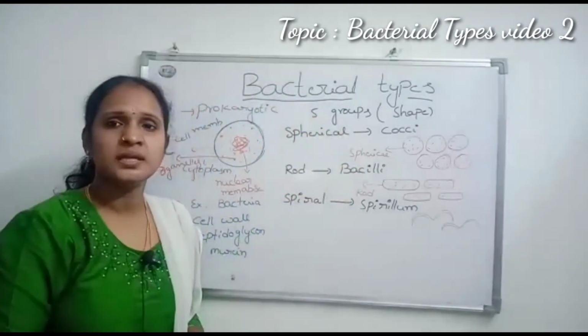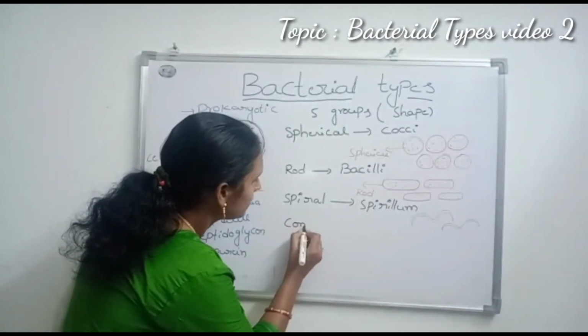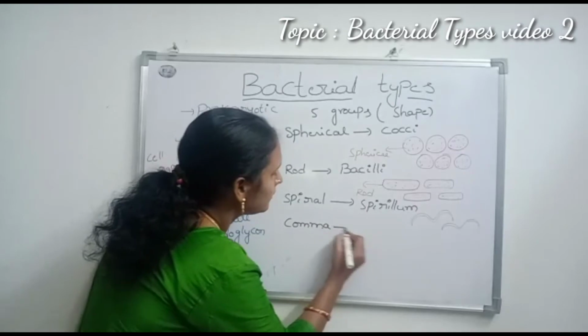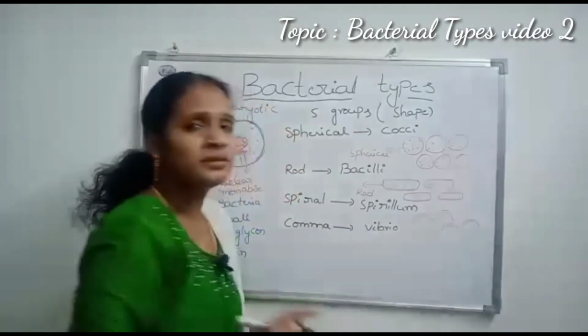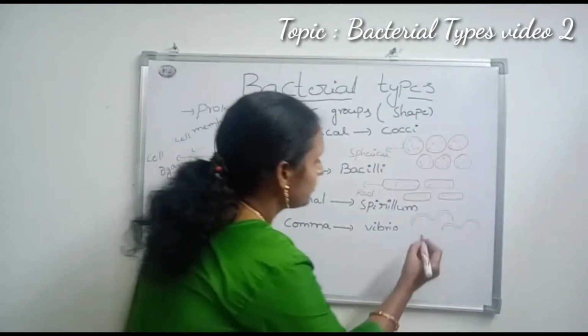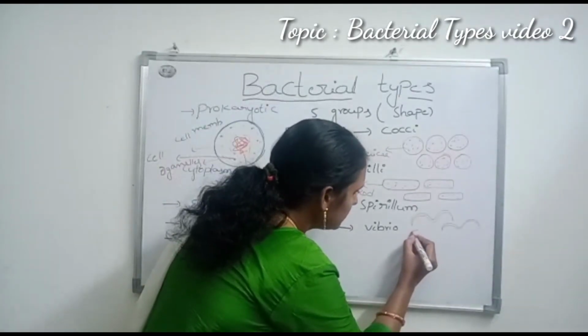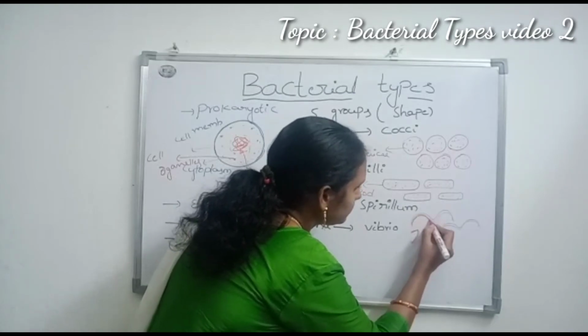And the next one is comma shaped bacteria, called Vibrio. Comma or just curve shaped bacteria are called Vibrio. They appear like a curve or a comma shape.